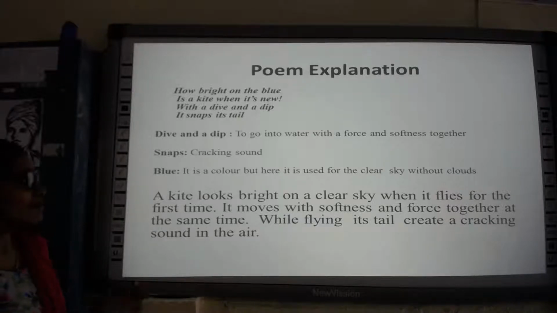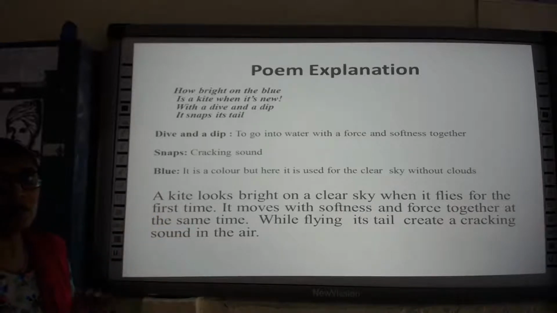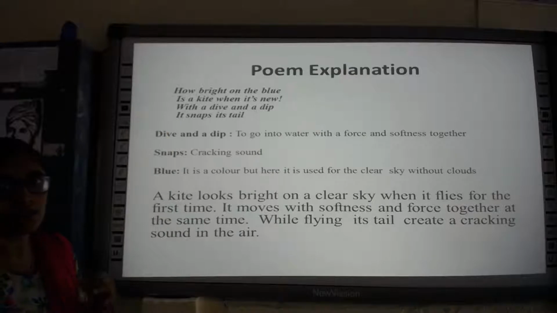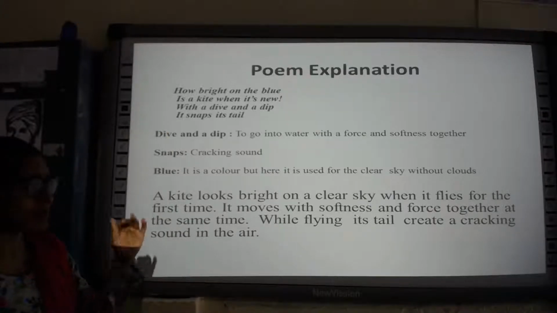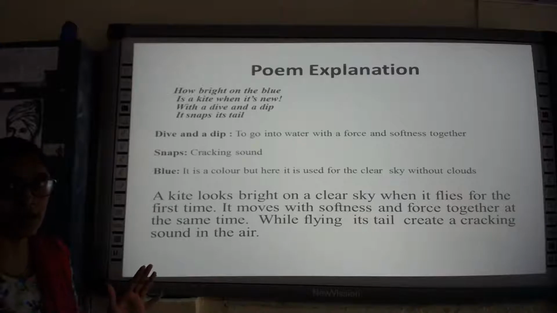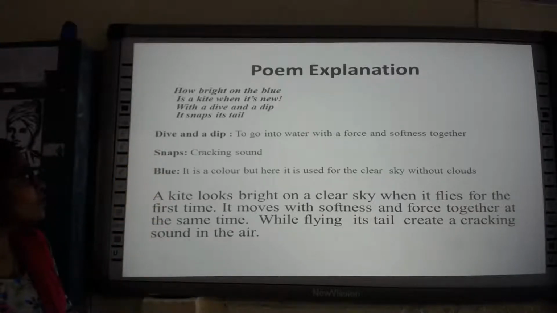So, when the kite is flying in the blue sky, by using the word blue, the poet wants to say that in this context the sky is very clear. It's not cloudy, it's very clear and bright. So, how bright on the blue is the kite when it's new.